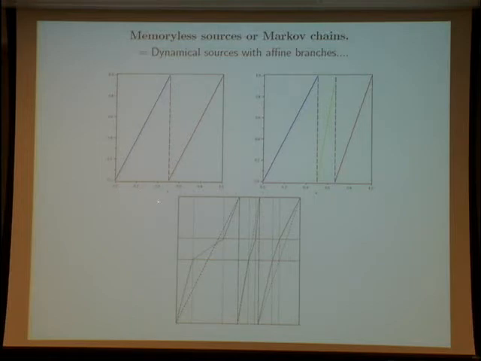For instance, I describe the unbiased memoryless source over the alphabet with 2 symbols, and here the memoryless source relative to 3 symbols, with PA equal 1/2, PB equal 1/6, and PC equal 1/3. It is very simple. I take the probability and I draw the complete linear affine branch. And here, this is a description of a memoryless source seen as a dynamical source.